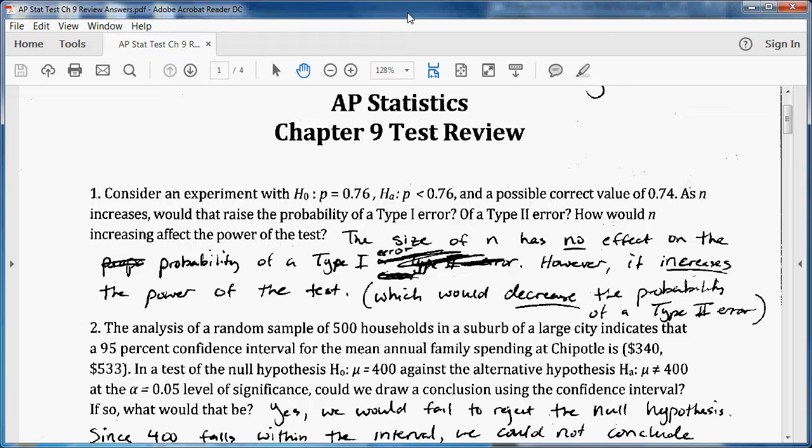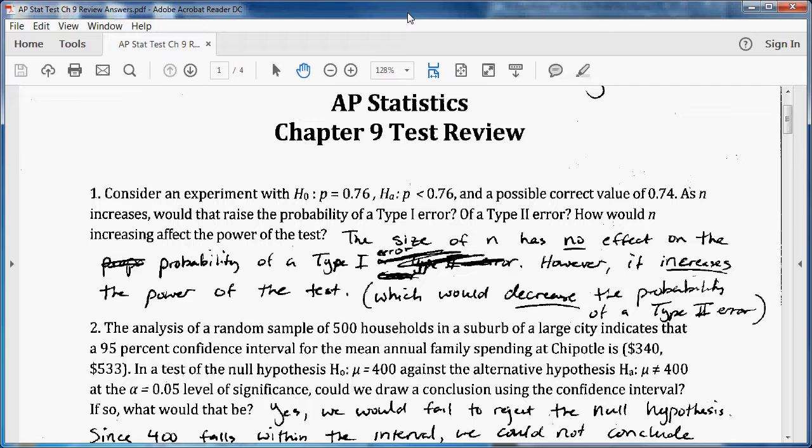So sample size increasing would have no effect on the probability of type 1. Doesn't matter if it goes up or down, sample size never affects probability of type 1 error. However, it increases the power of the test, and that would decrease the probability of a type 2 error.